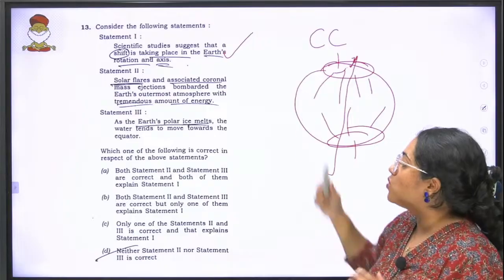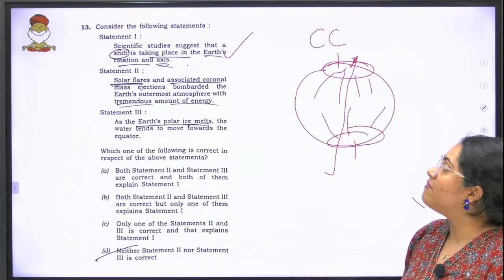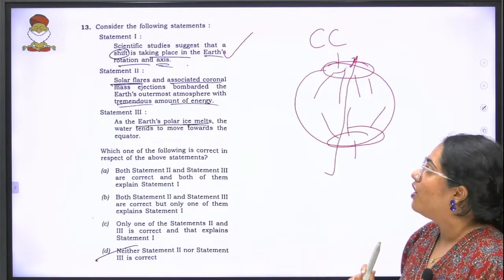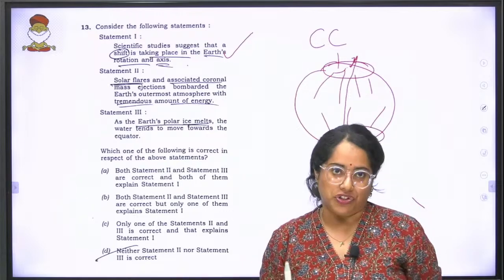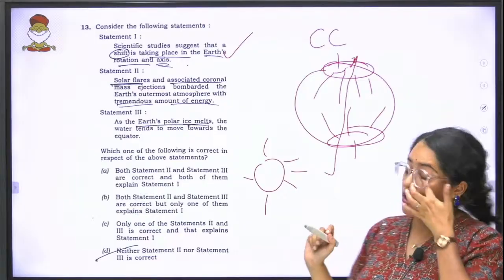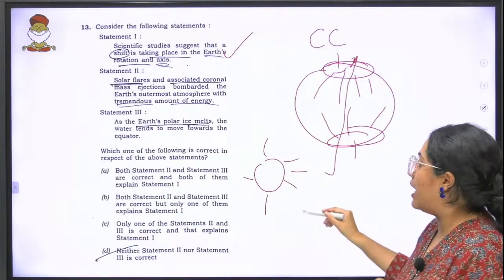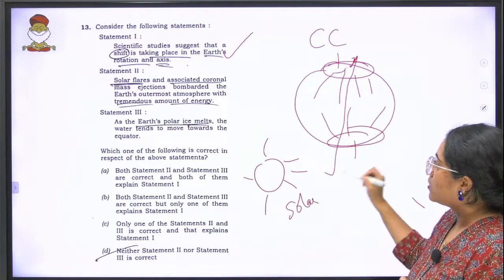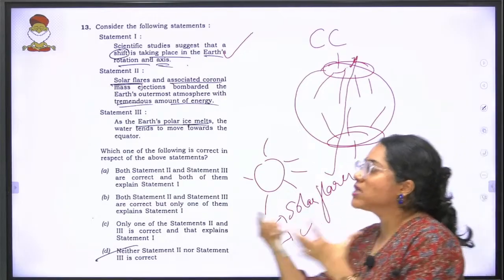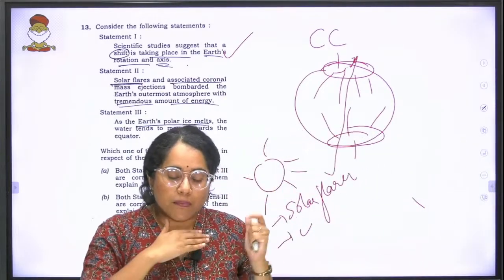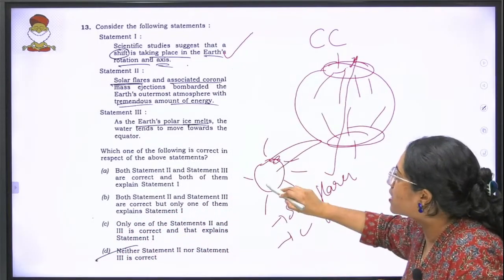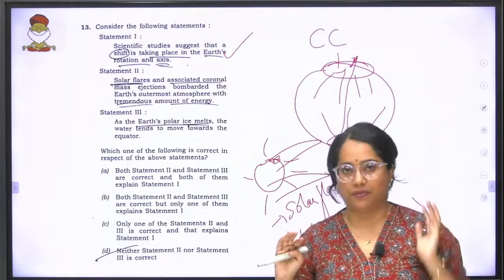Solar flares and associated coronal mass ejections bombarded the Earth's outermost atmosphere with a tremendous amount of energy. Now understand, from the sun you do have the solar phenomenon called solar flares, and your coronal mass ejections, etc., where, because of the sun's heat, a lot of charged particles are getting ejected out from the sun.